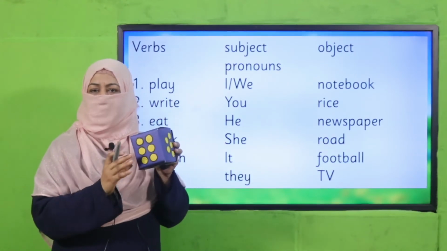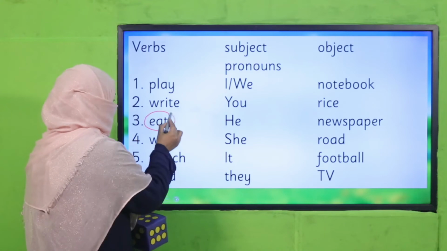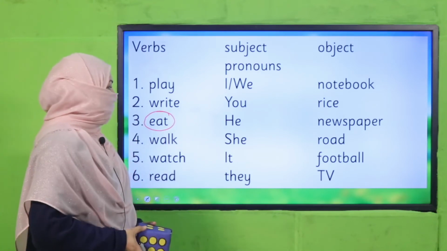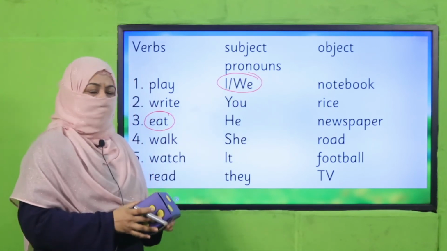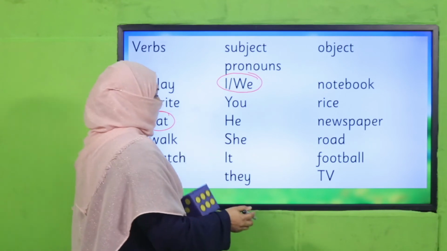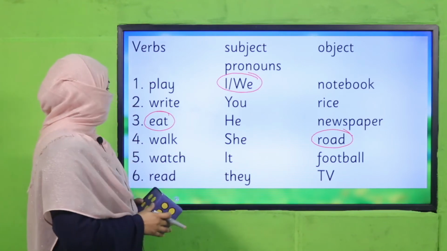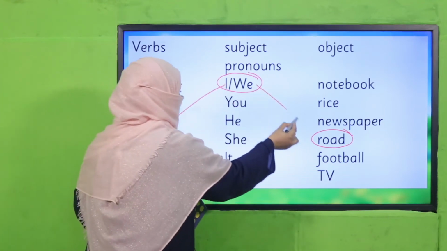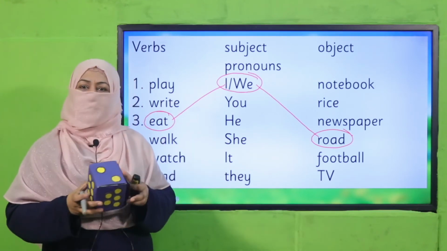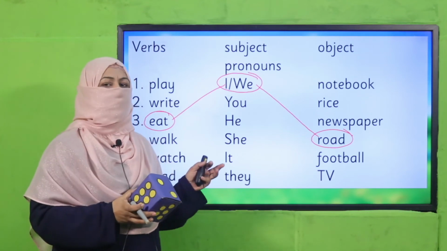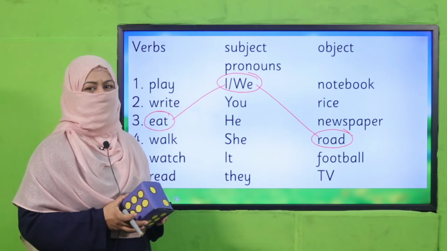Now, from group 1, a child will roll the dice. For example, on first turn, it comes 3. So, you will circle verb number 3. Then you roll it again, and for example, it comes 1, and it's pronoun I. Roll again. For example, it comes 4, and it's road. Now, by joining these words, make a sentence. I eat road. Oh, that's so funny. Okay, so in teams, you will keep rolling the dice and keep making interesting sentences. Are you clear? Okay, so pause the video, enjoy this beautiful activity, and then come back.